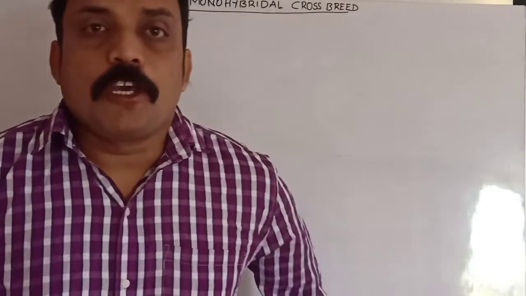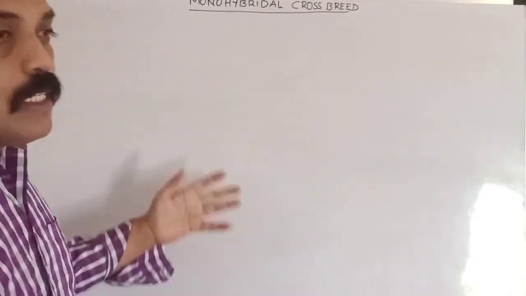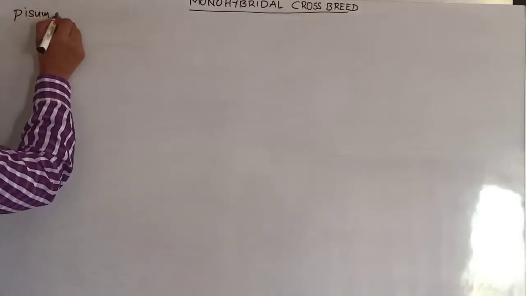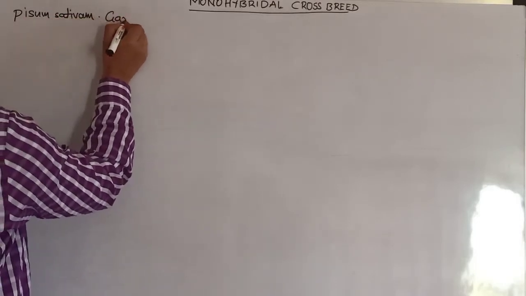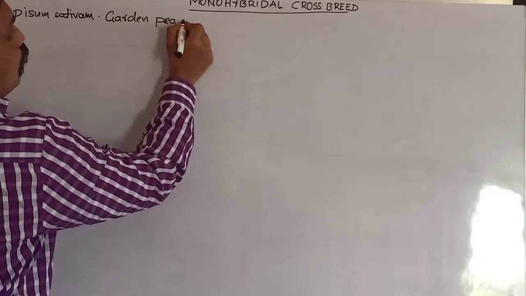Hi everyone, now we are going to discuss Gregor Mendel's monohybrid cross. Gregor Mendel chose one plant especially. What is the plant name? Pisum sativum, which we can call the garden pea plant, its general name.